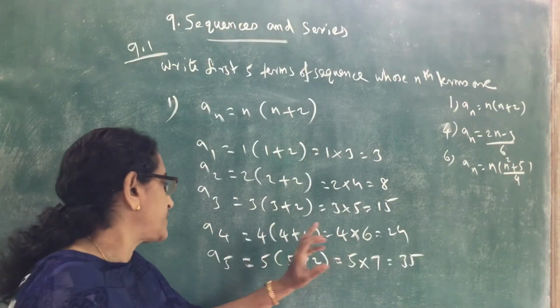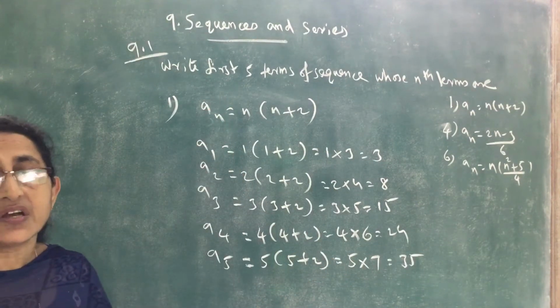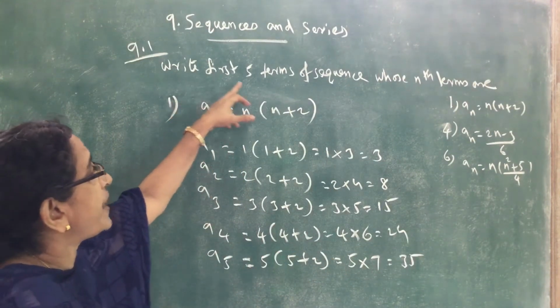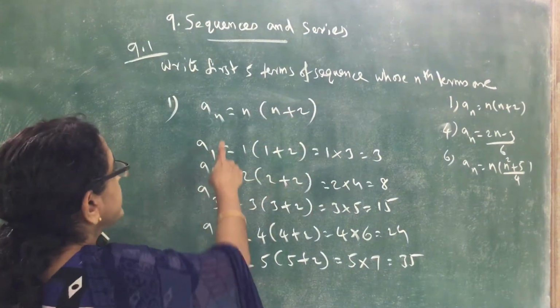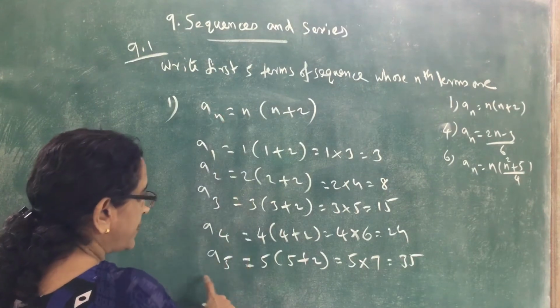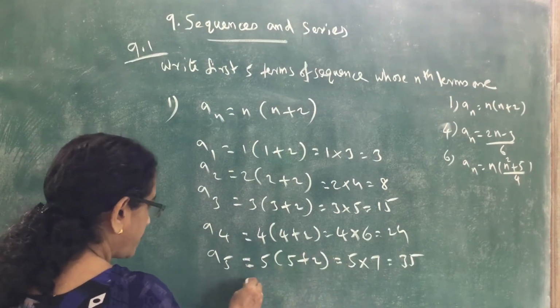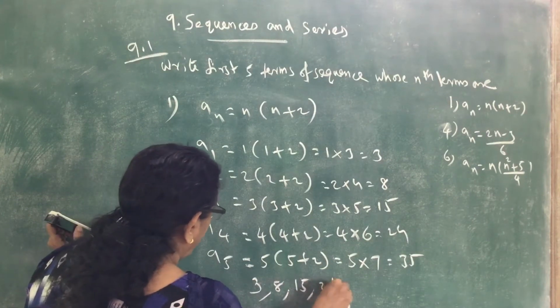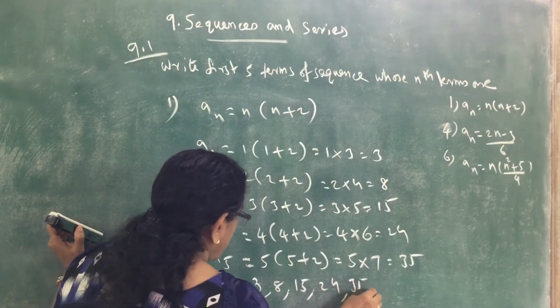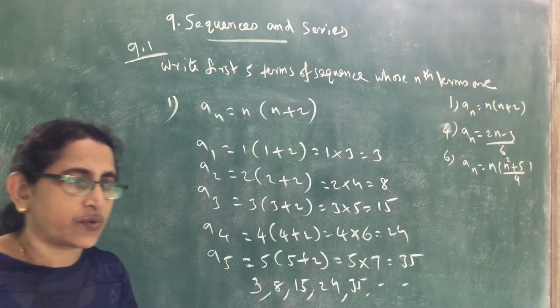So these are the 5 terms. Using the nth term we can find the first 5 terms. So the first 5 terms are 3, 8, 15, 24, 35. These are the 5 terms of the sequence.